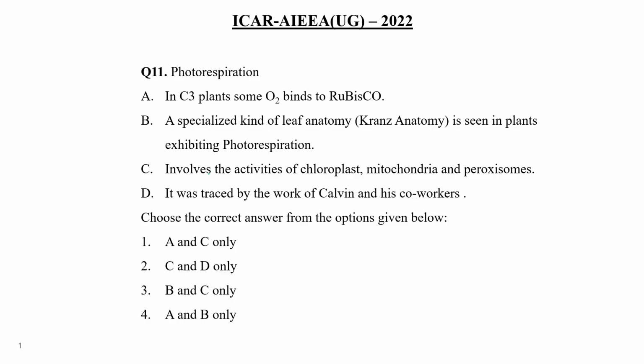Yes, it involves the activity of chloroplast, mitochondria and peroxisomes. Yes, it was traced by the work of Calvin and his co-workers. Okay, so we have to choose the correct option out of these four options. So out of these four options, any two statements are related to photorespiration, other two are not related. We have to choose the correct answer.